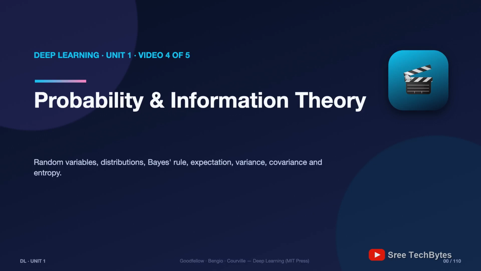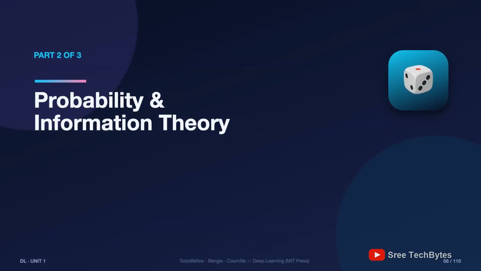We close with information theory, the mathematics inside the most used loss function in deep learning. Let's dive in. Welcome to part 2 of the unit probability and information theory. Let me motivate this with one sentence. A classifier never says CAT, it says CAT with probability 0.93. Every single prediction a neural network makes is a probability. If you can't reason about that number, you can't reason about deep learning. That's why this chapter exists.